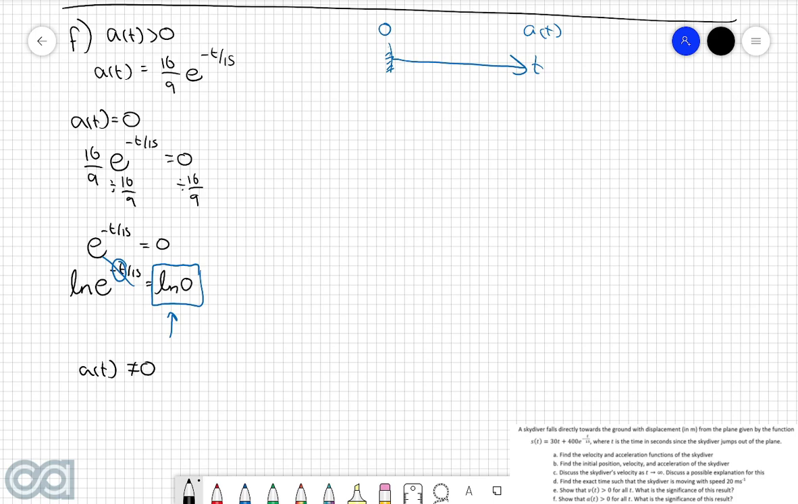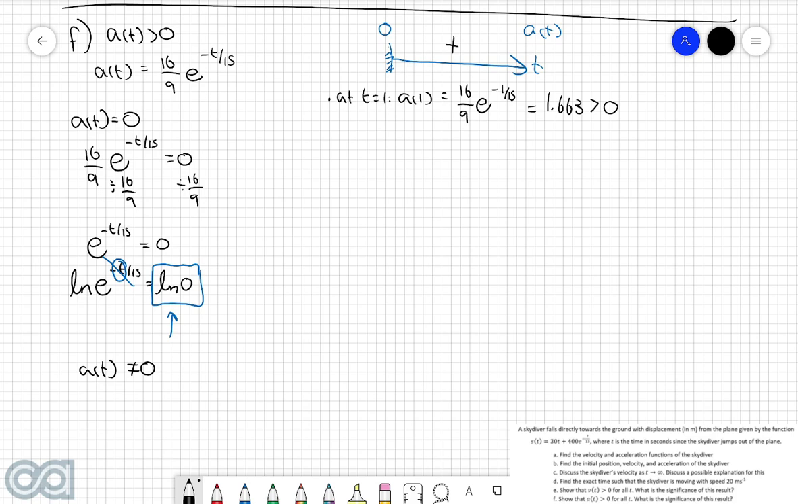Coming back to our sign diagram, we can keep this entire interval open without any 0 points. Now, as usual, we will test the value of the acceleration function for a time in this region, and test whether it's a positive or a negative answer. The easiest way is to substitute t is equal to 1. Then a of 1 is equal to 16 over 9, e to the power of negative 1 over 15, and if you put that into your calculator, you get roughly 1.663, which is greater than 0, so we're going to put a positive in there.